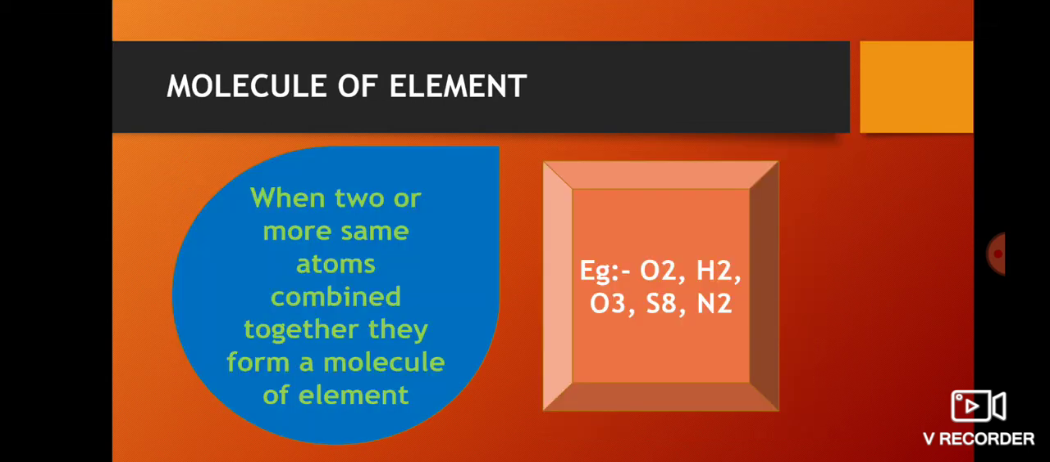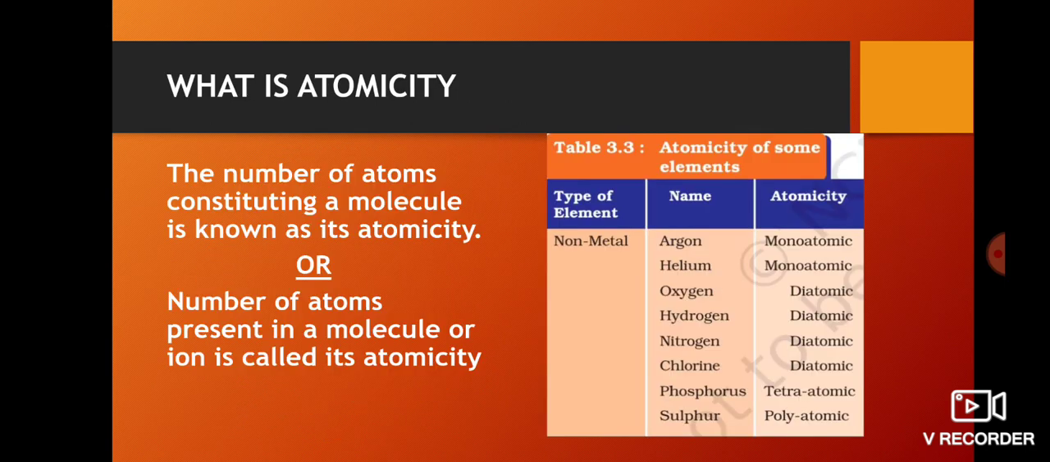Like here in this example, O2 means 2 atoms are there. H2 means 2 atoms of hydrogen. O3 means 3 atoms of oxygen. S8 means 8 atoms of sulfur. N2 means 2 atoms of nitrogen. Like CO2, there are 2 O and 1 C, so 2 plus 1, that is 3 atoms, are present in CO2. And like H2O, 3 atoms: 2 atoms of hydrogen and 1 atom of oxygen. So atomicity is very simple: calculating how many atoms are present in a particular molecule.